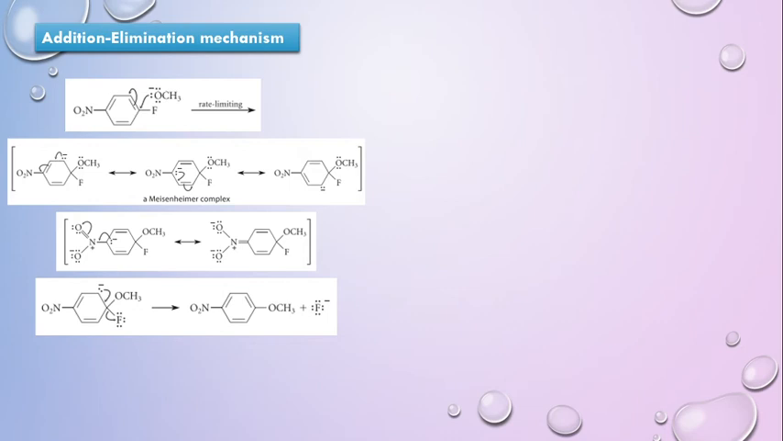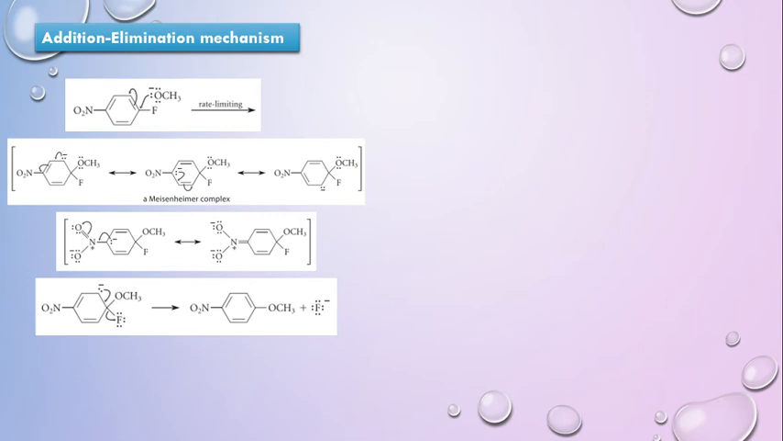Then in the last step, it is the removal of the leaving group, that is, fluoride is going to leave from the intermediate, and you're going to get your final compound in which your fluoro group, the halogen group, has been replaced by a nucleophile, which is OCH3 in this case. Okay.